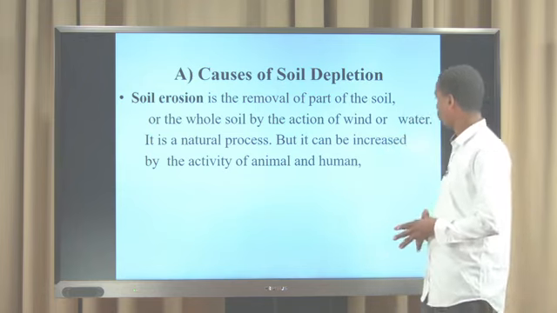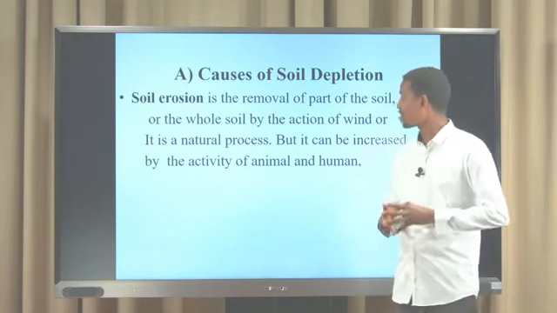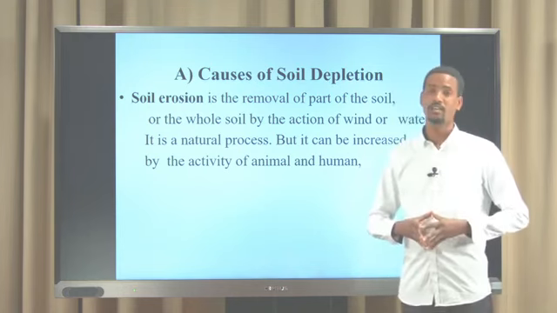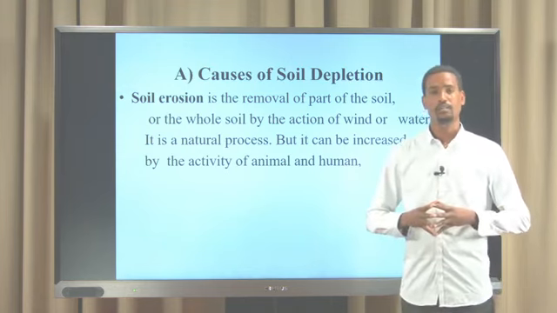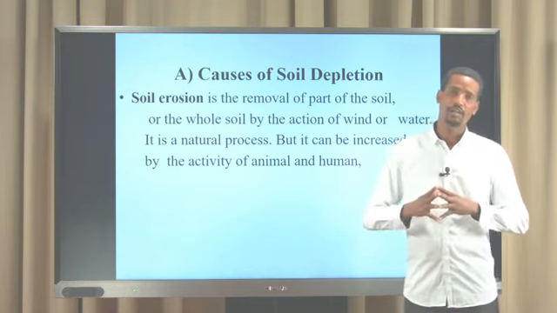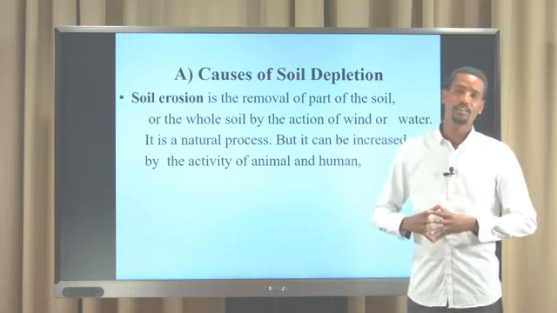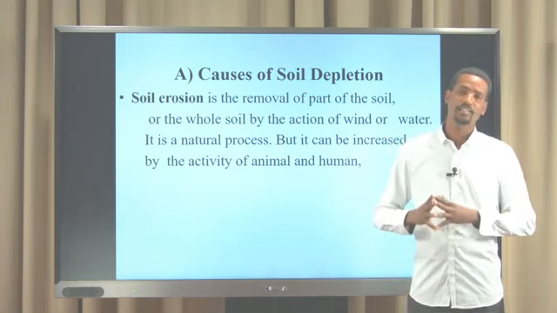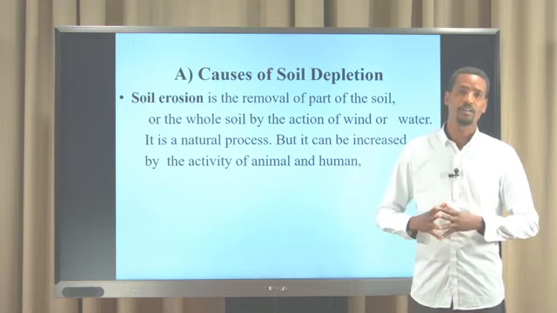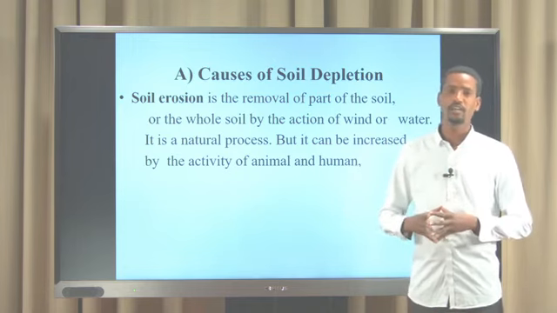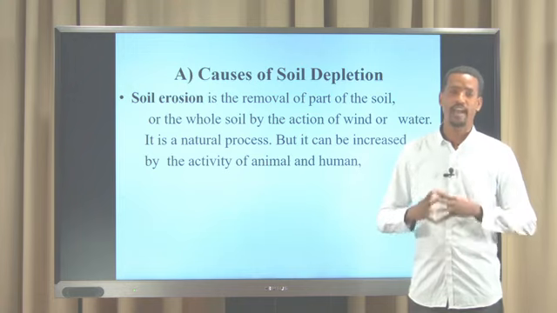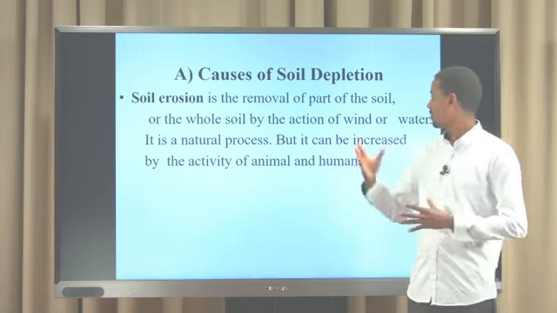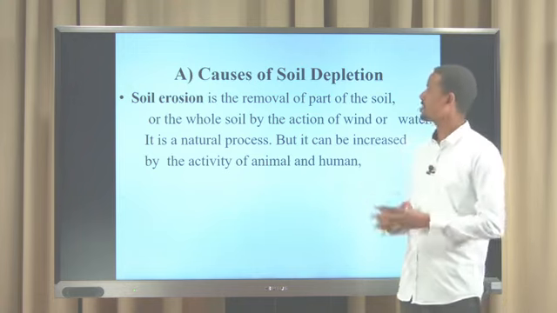But it can be increased by the activity of animals and humans. Water erosion and wind are simply natural, but we can increase those activities by cutting trees, by overgrazing and so on. So human activity and animal activities can increase soil erosion.